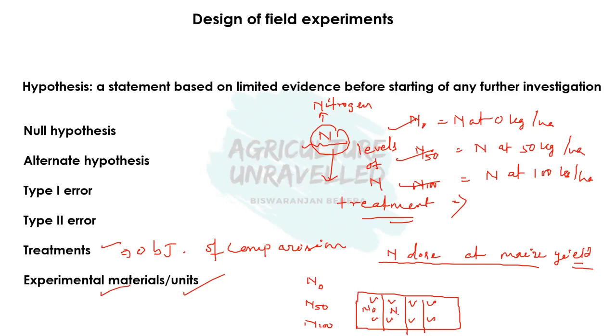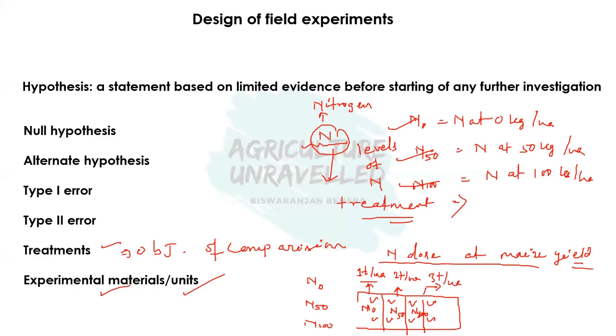In one plot 50 kg nitrogen will be applied. In next plot 100 kg nitrogen will be applied. Suppose maize yield obtained is 1 ton per hectare when no nitrogen is applied. When 50 kg nitrogen is applied, maize yield is, for example, 2 ton per hectare, and when 100 kg nitrogen is applied, maize yield is 3 ton per hectare.